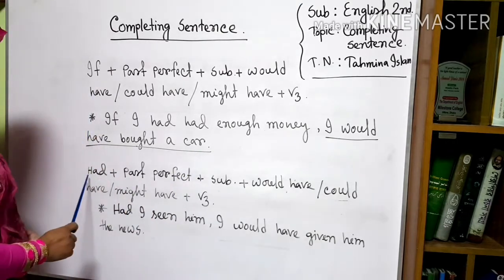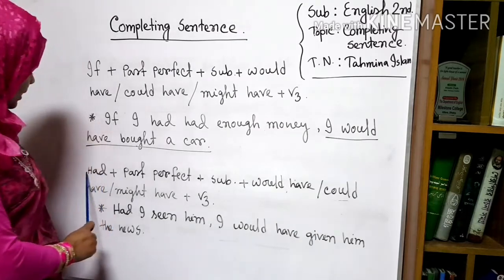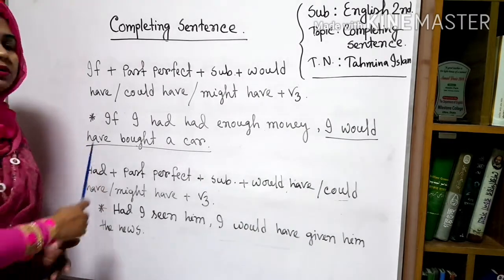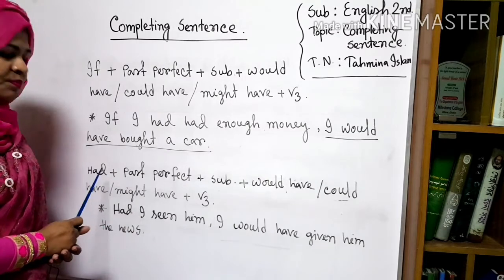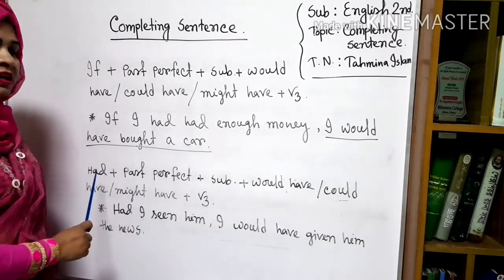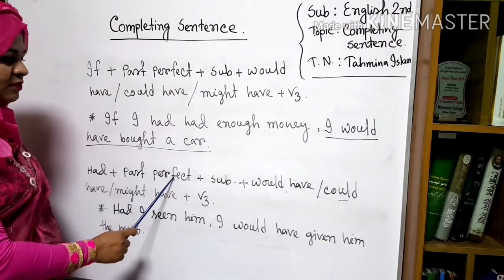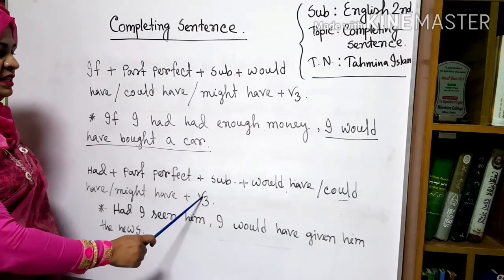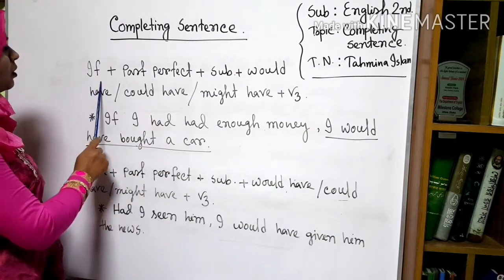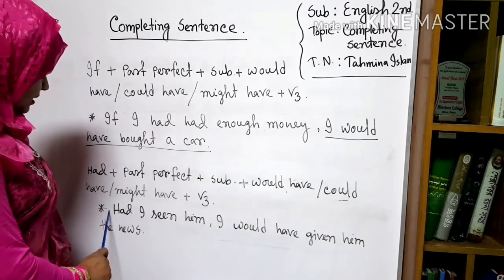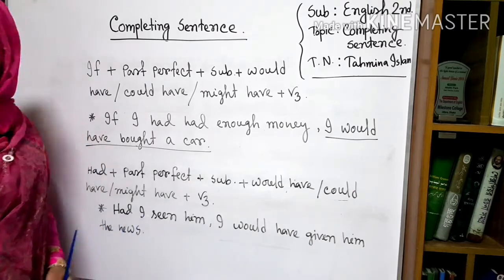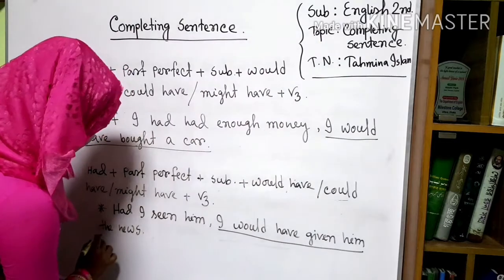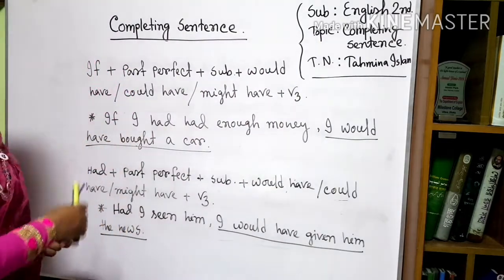Okay, like this sentence, there is another sentence which we can complete with had. This had is the alternative word of if. Here the had means the condition. Here had represents the condition. Had plus past perfect plus subject plus would have, could have or might have plus V3. These rules are similar to those rules. Okay, the example is, had I seen him, I would have given him the news. These are the three conditionals.